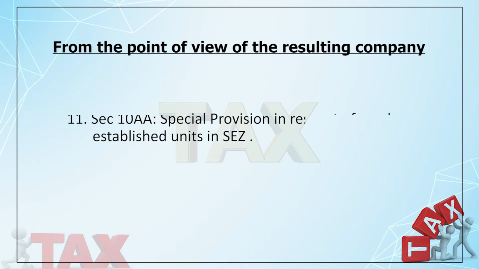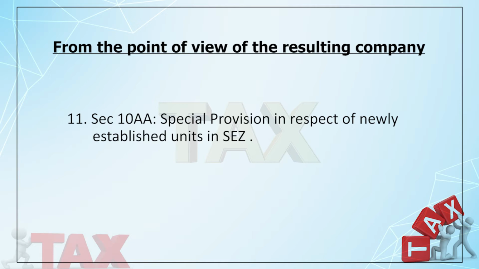Then we come to two more sections. Section 10AA talks of profits and gains from business in the SEZ, and you know that this benefit is given in a phased way. For the first 5 years the benefit is 100% of profit of business into export turnover by total turnover.